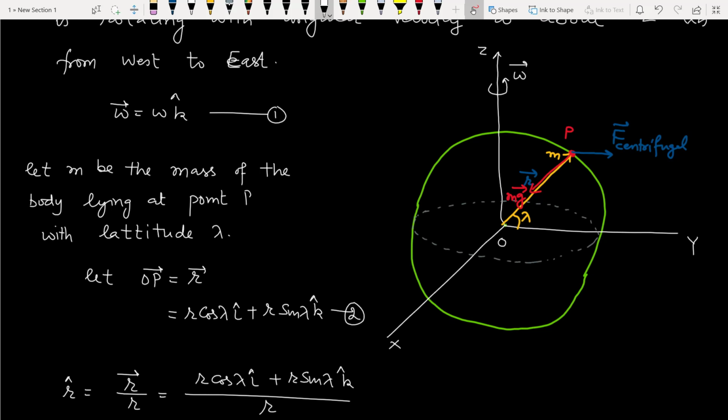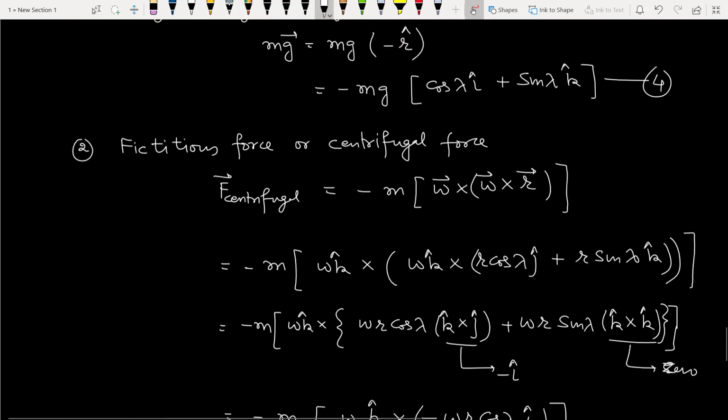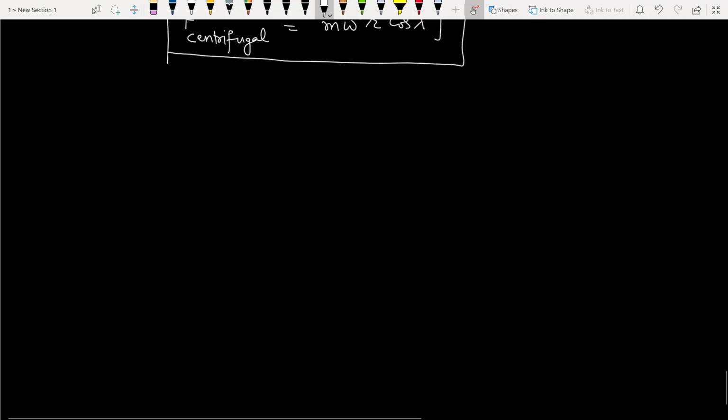Now we are to calculate the effective force. When we depict it in the diagram, we take the help of the parallelogram law, and this is our total net force along O dash. This is our effective force, which is the vector sum of the real force, weight, and the fictitious force, the centrifugal term.